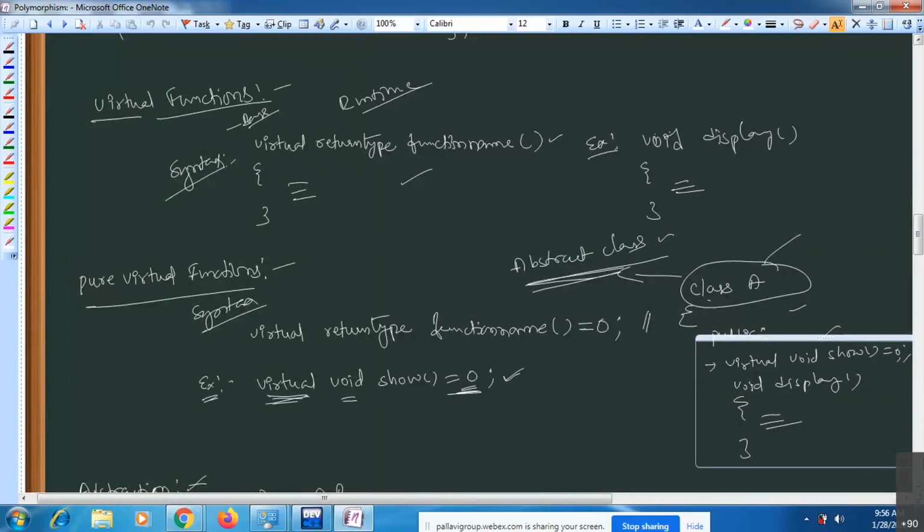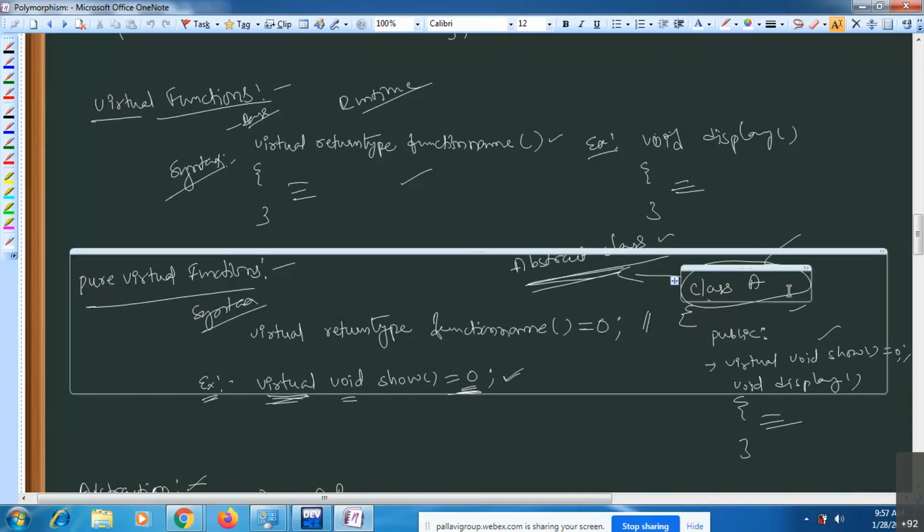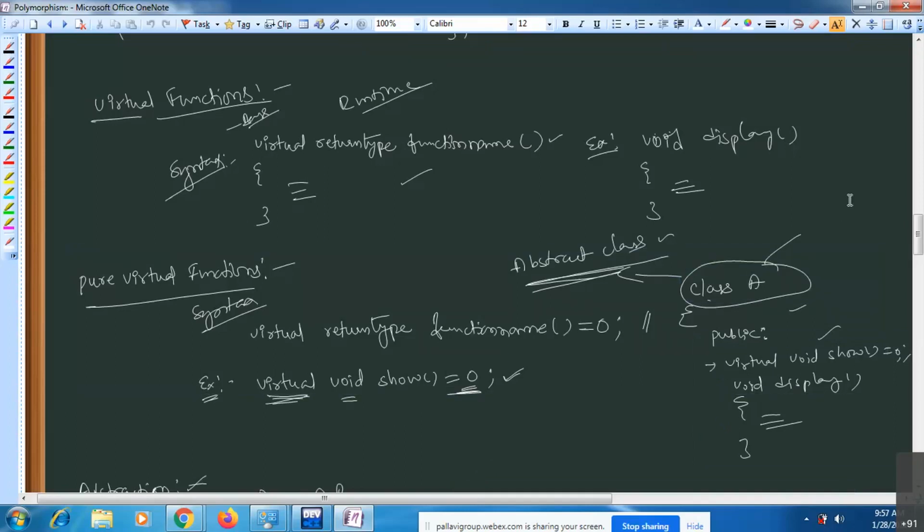That particular pure virtual function you are going to override inside the derived class, so that you can use it. See, if you write a pure virtual function inside a class, that means that class becomes abstract. Here A is there, right? A is an abstract class, because you have written a pure virtual function inside this class A.